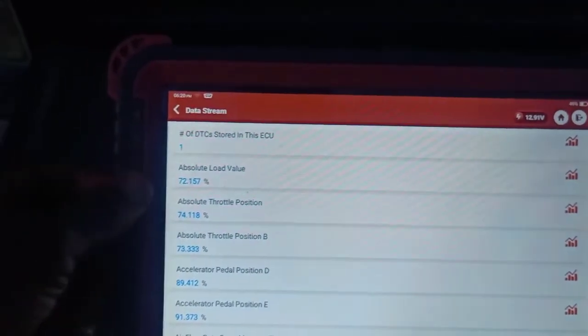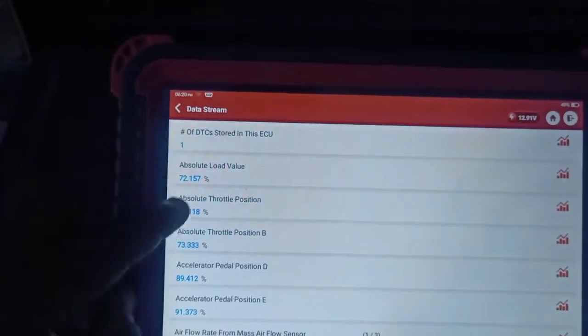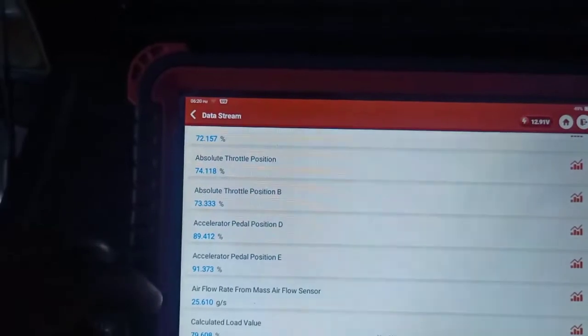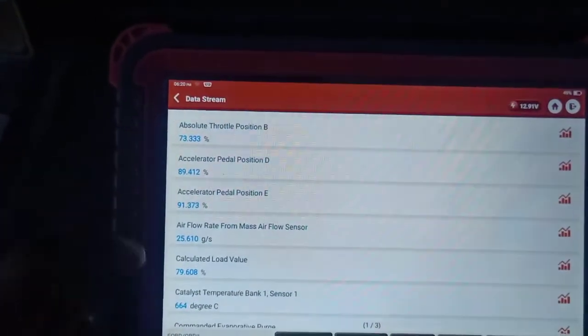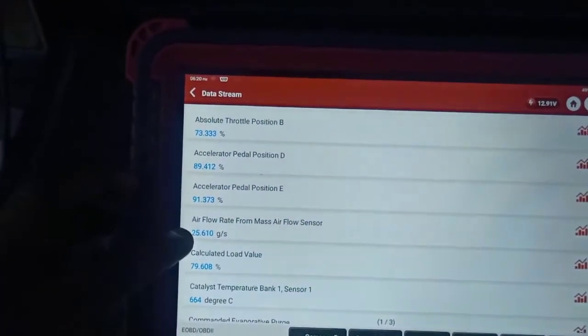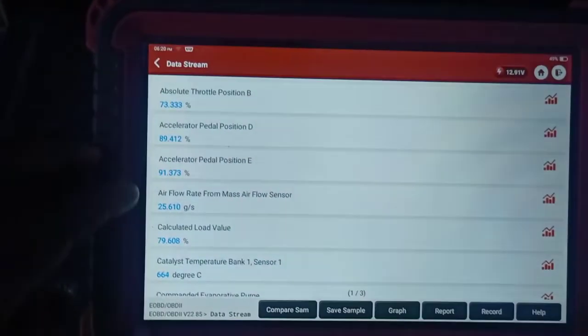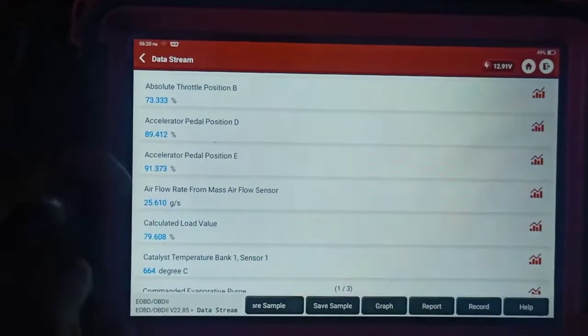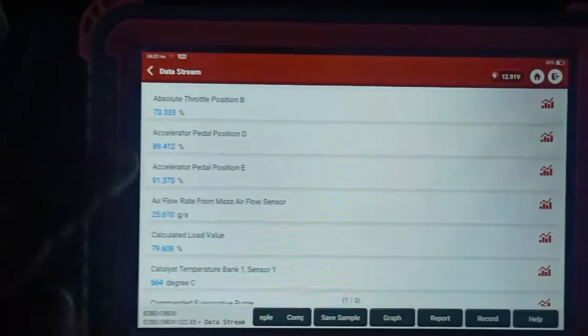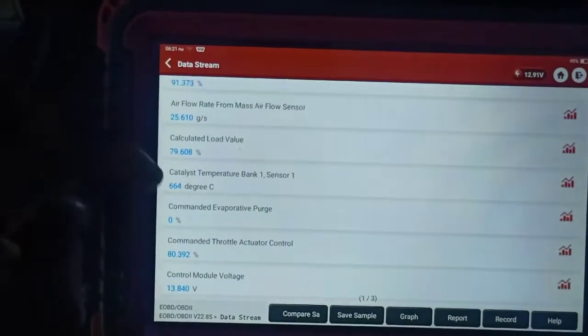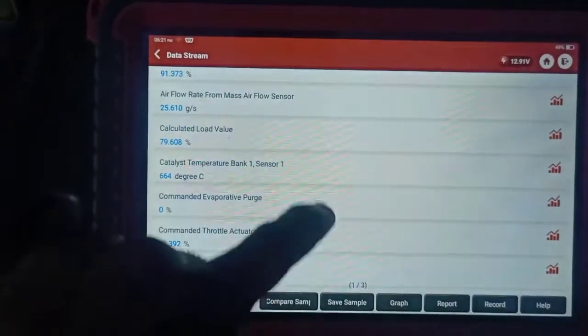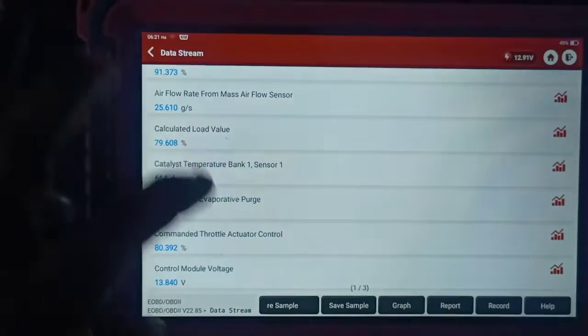It's happening at 72% absolute load. My throttle position is 78. So this is the data. It's telling me that my mass airflow grams per second is very high, so it looks like that mass airflow has to be cleaned. Alright, what else does it have on it?